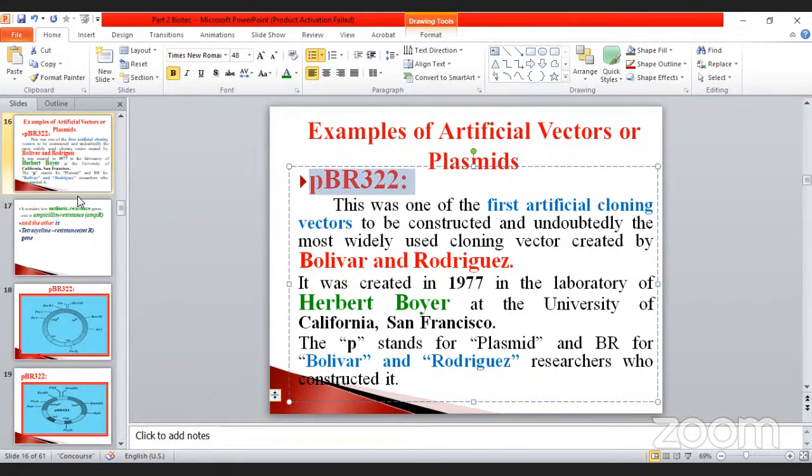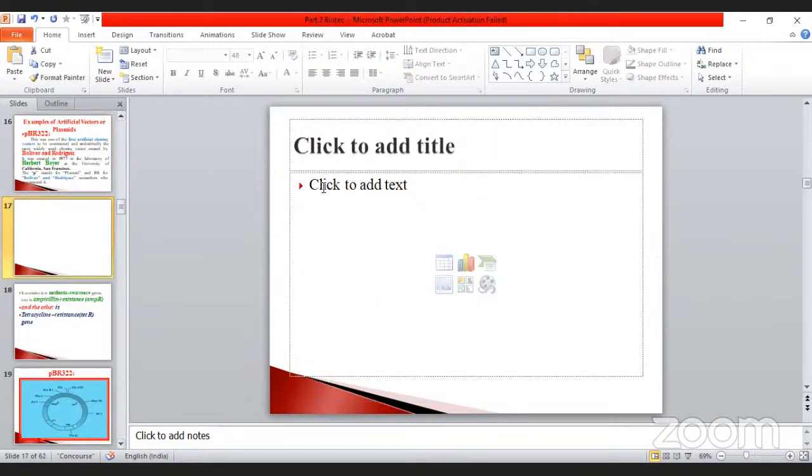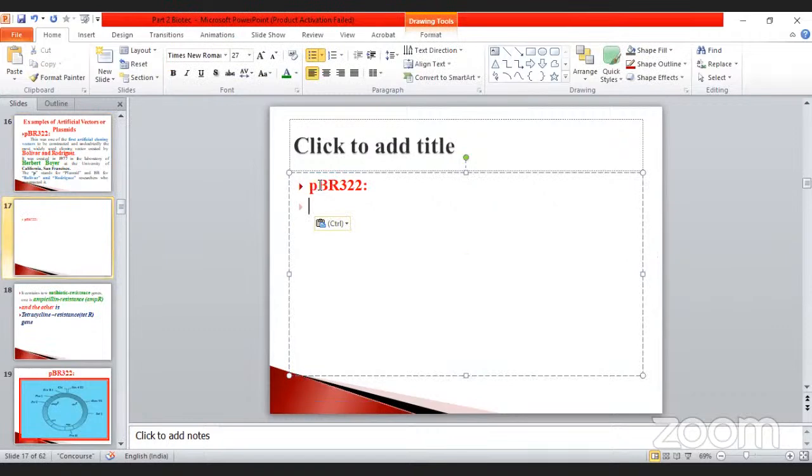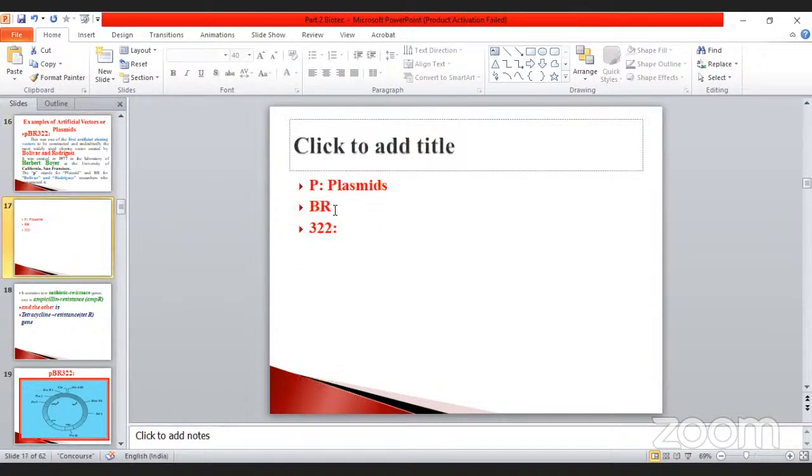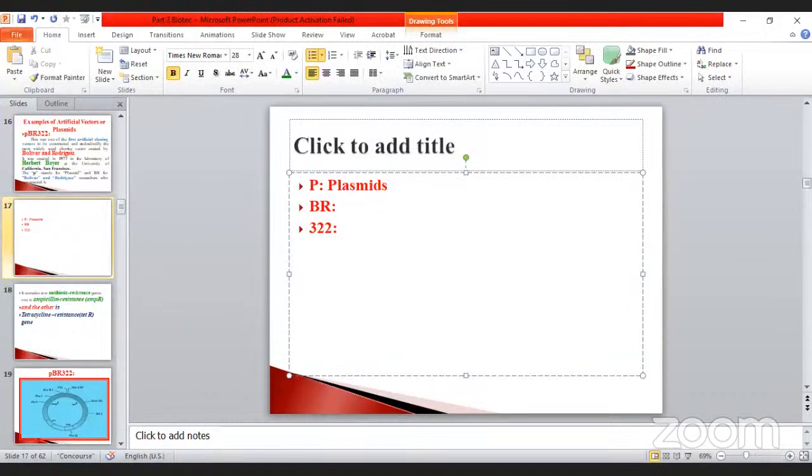Likewise, see the one. So what is the meaning of P? What is the meaning of BR? This is the number. How will it be? P denotes plasmids, isn't it? The BR denotes Bolivar and Rodriguez. So the number denotes the number of plasmids, these three digit numbers.